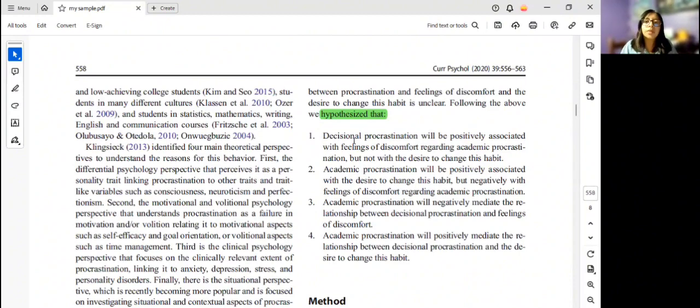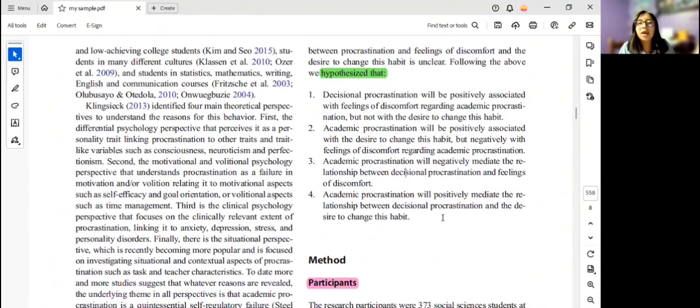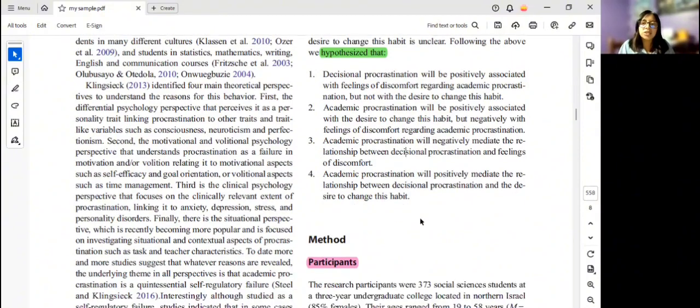So here are the hypotheses. They have four. Decisional procrastination will be positively associated with feelings of discomfort. Academic procrastination will be positively associated with the desire to change their habits. Academic procrastination will negatively mediate the relationship between decisional procrastination and feelings of discomfort. And academic procrastination will positively mediate the relationship between decisional procrastination and the desire to change this habit.